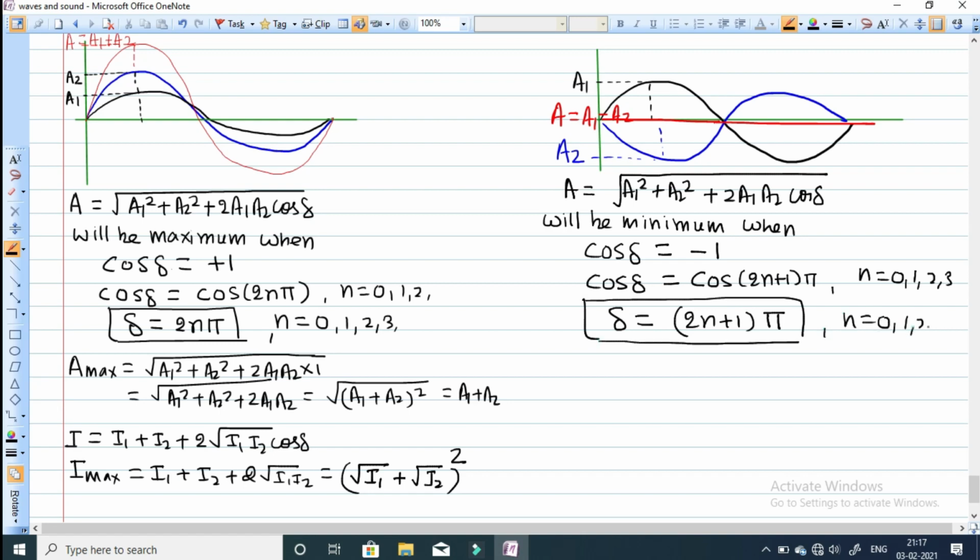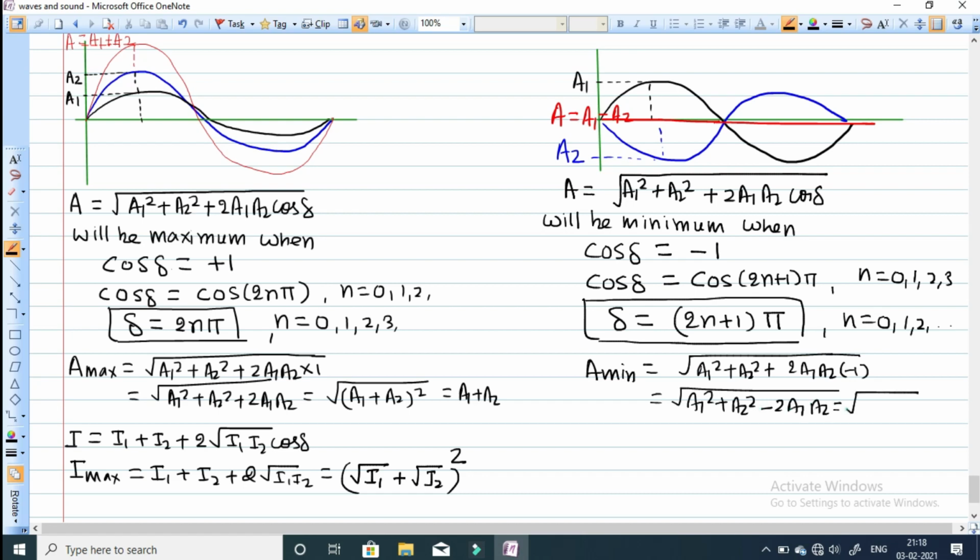Now what will be the minimum amplitude? A minimum will be under root A1 square plus A2 square plus 2 A1 A2 cos delta. And what is the minimum value of cos delta? -1. So this reduces to A1 square plus A2 square minus 2 A1 A2, which becomes under root of (A1 minus A2) whole square. The root cancels out, so A minimum equals A1 minus A2.